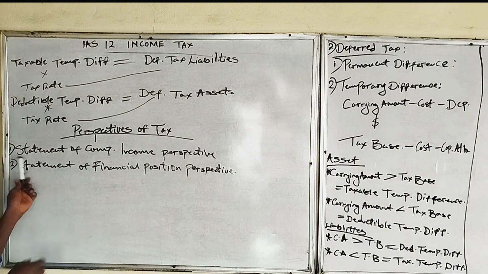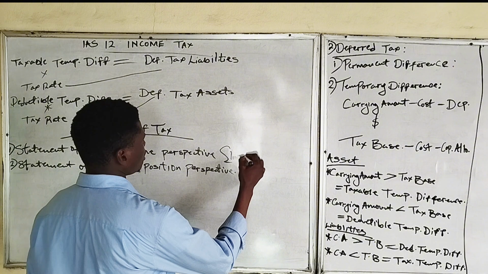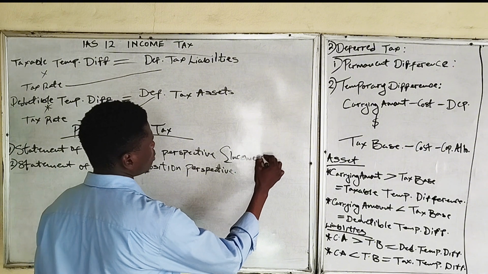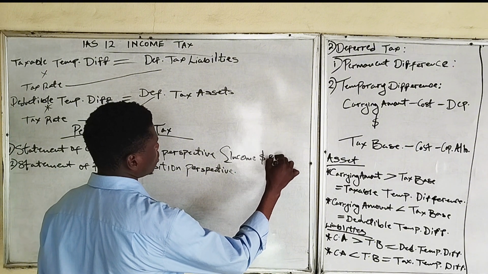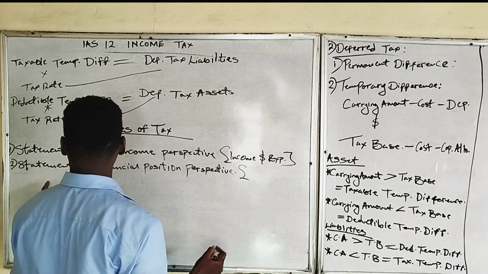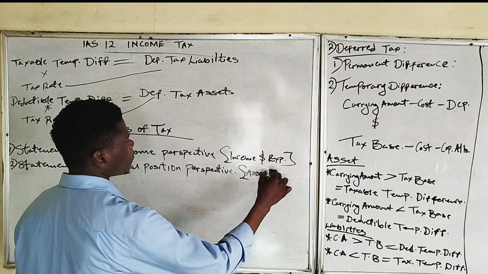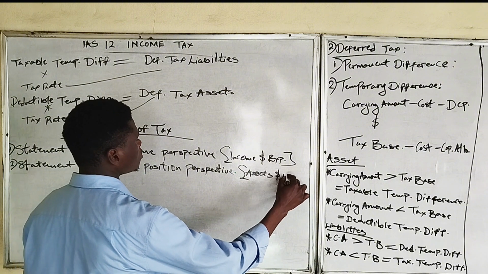The perspective of tax in relation to statement of comprehensive income is just in relation to the income and expenses, while the statement of financial position relates to assets and liabilities.